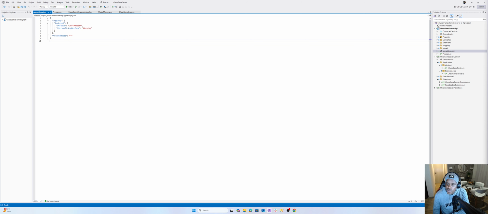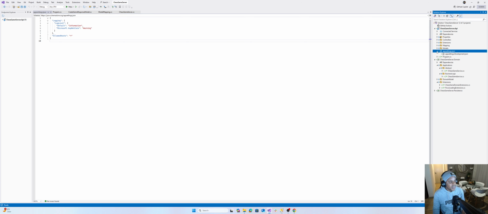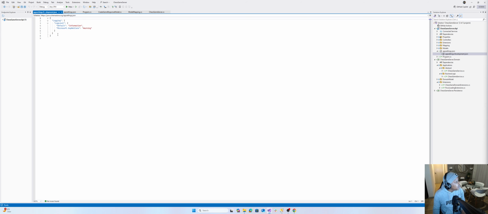Oh, I want to go to, remember, this is development, right? So on our app settings, we don't want to add the settings for our, because now we're going to add the configuration to our database, right? So we're going to go to app settings, development. This is our development database, and then we're going to add a new property there called data connection.